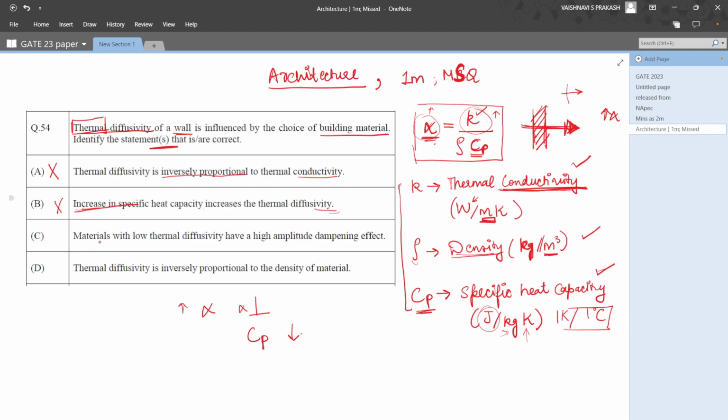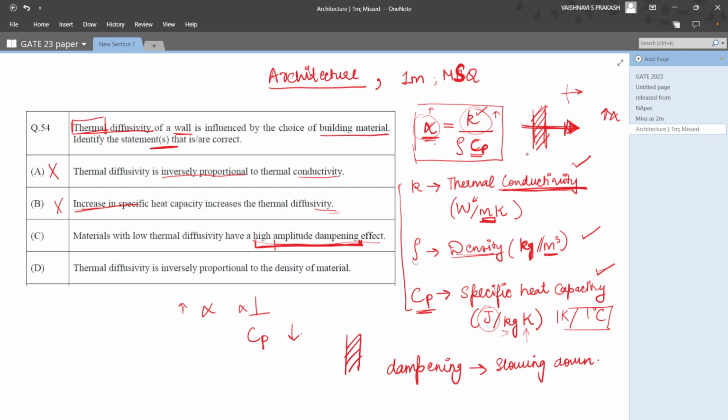The third option says materials with low thermal diffusivity have a high amplitude dampening effect. Now this seems a little confusing, but all we need to understand is what high amplitude dampening means. So dampening of any material means slowing down. Right?